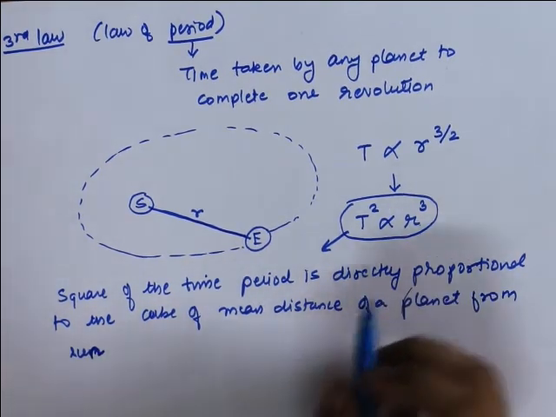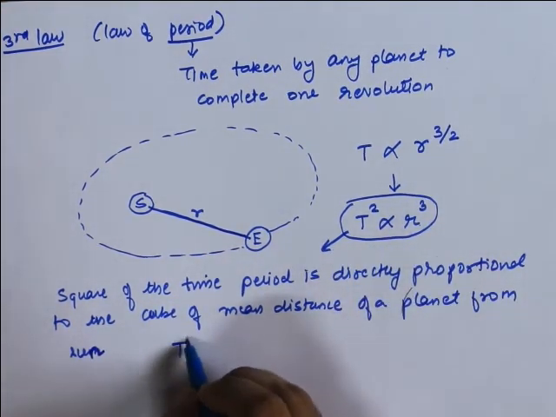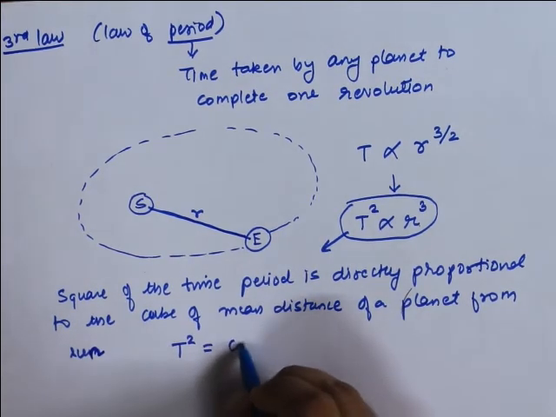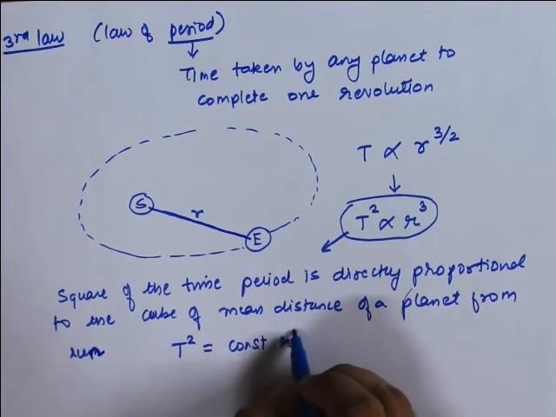Further, if I remove the proportionality sign, I can say that it is equal to a constant times r cube.